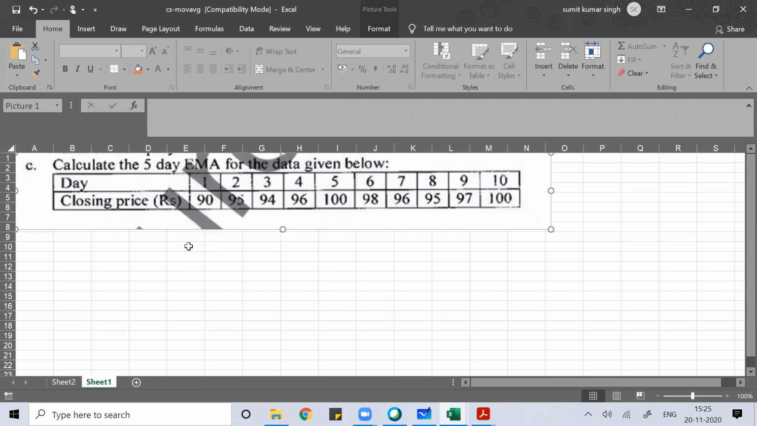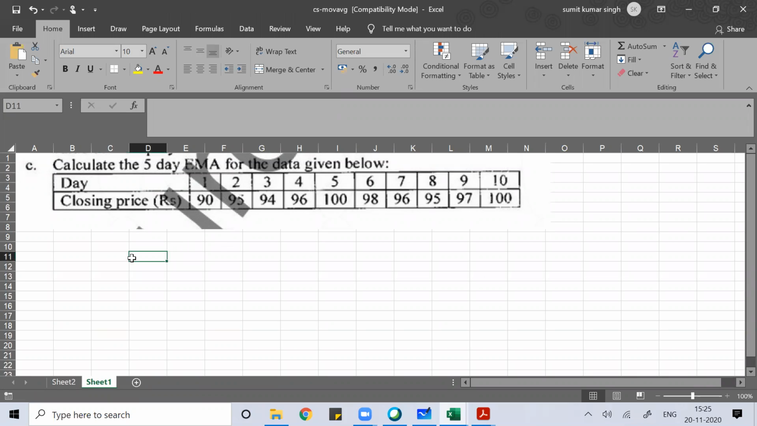So this is the problem. I hope you don't mind if I do it in English itself. So this is the day. 10 days are given. In Excel, either manually you can write from 1 to 10, or simply select 1, 2, 3 and drag it like this way. You can find 1 to 10.